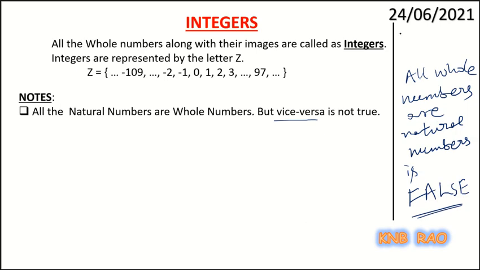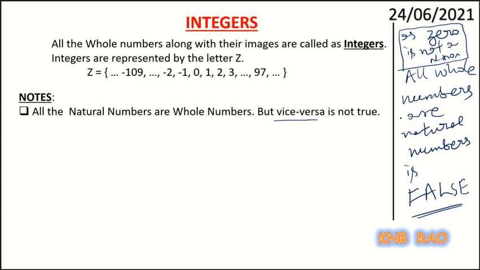Because 0 is not a natural number. As 0 is not a natural number, we say all whole numbers are natural numbers is a false statement.